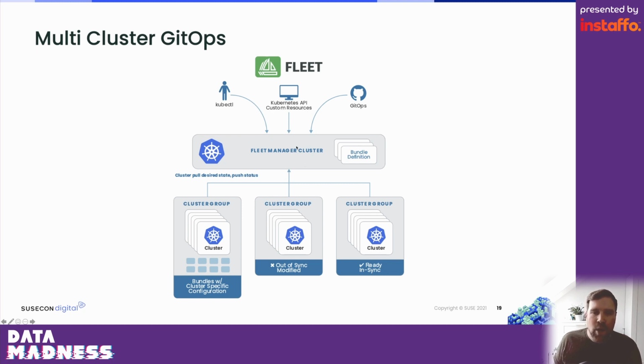And then you can configure which clusters or cluster groups should pull this information in and then actually deploy this manifest in their cluster. First of all, the central continuous delivery tool will always pull the information from the Git repositories to see, okay, what has changed? Is there maybe an update to it? And it will provide this information to all clusters and cluster groups. And the clusters and cluster groups will then pull this information, what they should be running, from the central management as fast as they can.